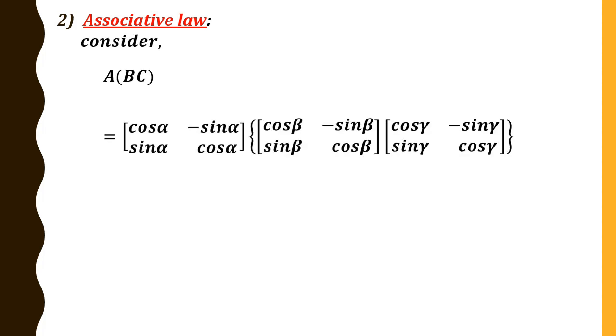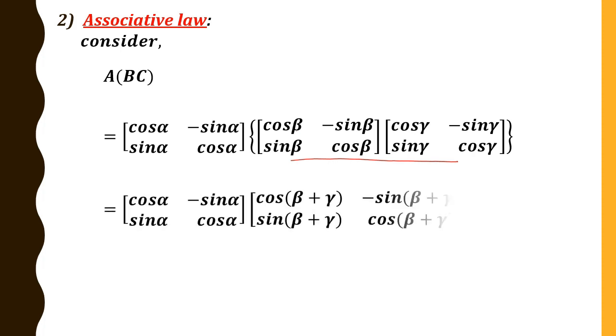Now the associative law. Consider the left hand side of the associative law, that is A of BC. Write the matrices A, B and C. Now from the closure law, we observe that if you multiply these two matrices, we can write directly cos of beta plus gamma, minus sin of beta plus gamma, sin of beta plus gamma, and the last one is cos of beta plus gamma.